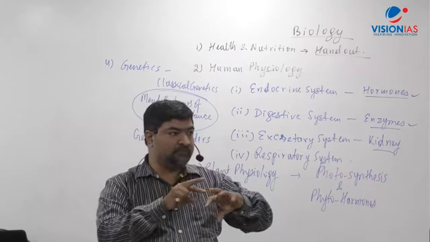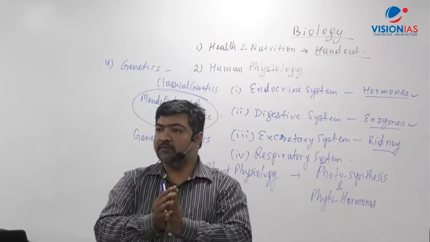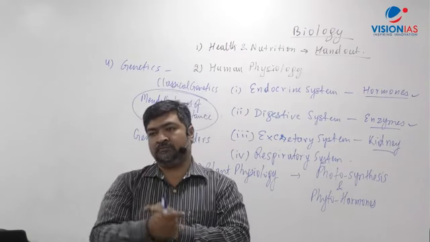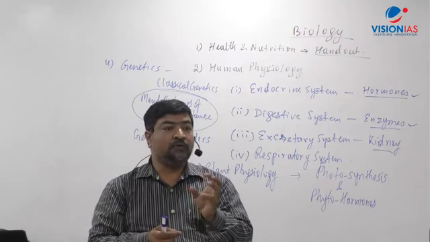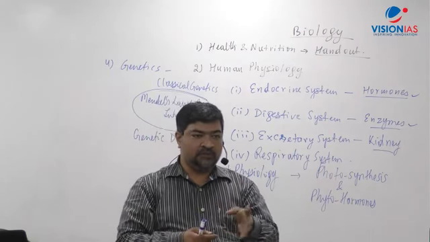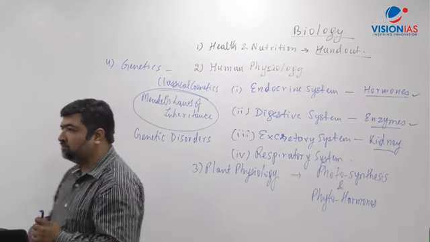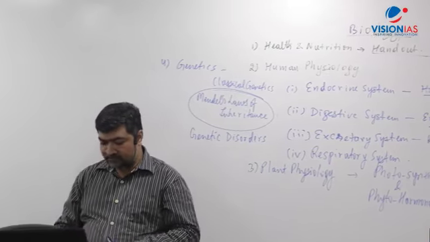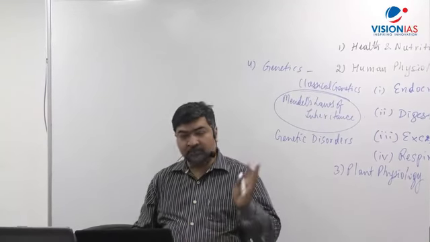Why is it called endocrine? Because this goes directly to the bloodstream, and through the blood it goes to the target. Right? That's what is called endocrine. The hormones come from the endocrine system. That's what you have to know. I'll come to that. You can write there. After understanding your concept, then I'll come to the facts part.